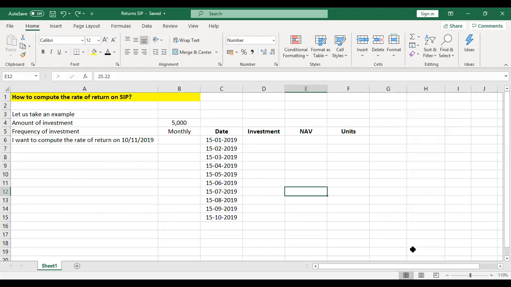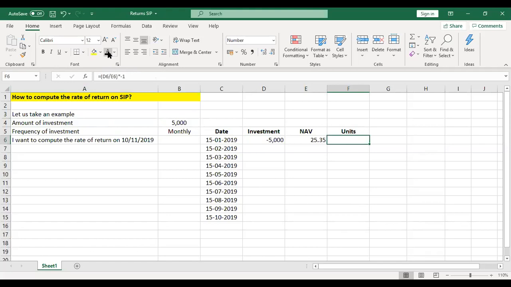You can see the Excel sheet here. Let us take an example. I am assuming that I am investing 5,000 rupees every month in a mutual fund scheme through an SIP. So the frequency of investment is monthly and the amount of investment is 5,000. I started this investment on 15th of January 2019. On 15th of January, I made an investment of 5,000 rupees. So I show it as minus 5,000 because it is a cash outflow for me. The NAV on that day was 25.35.